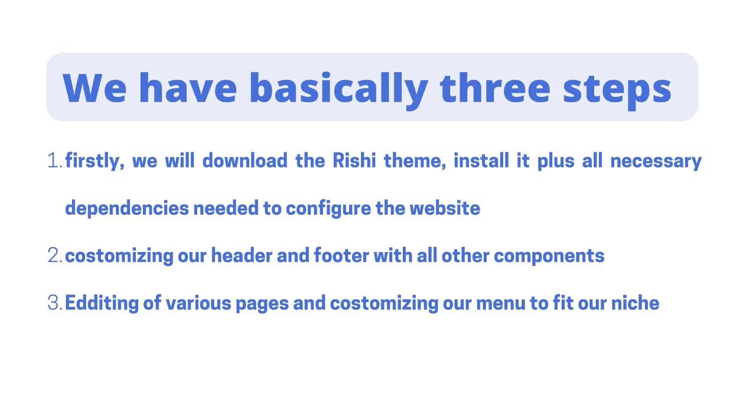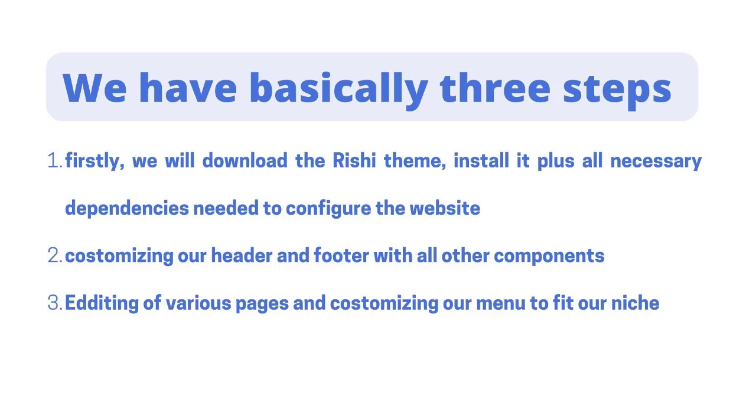So we'll start by downloading the Rishi theme. After downloading the Rishi theme, we will go over to a new WordPress website. We will be working from the localhost. So we will install the WordPress website. After installing, we'll install the Rishi theme. After installing the Rishi theme, we'll go over to the plugin section and install the Rishi Companion. So the Rishi Companion comes alongside the starter templates, which will help us more in the design phase. That is why this is the easiest way of building a website in 2022, using the Rishi theme alongside their templates.